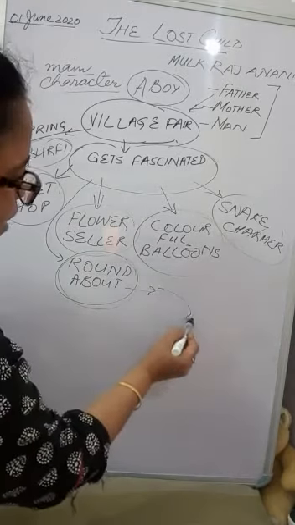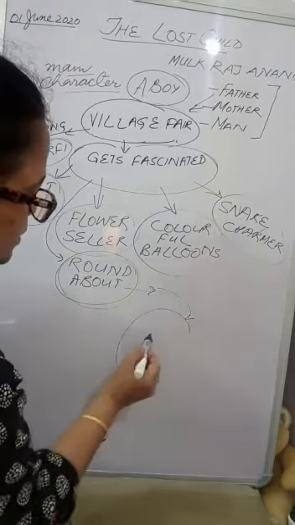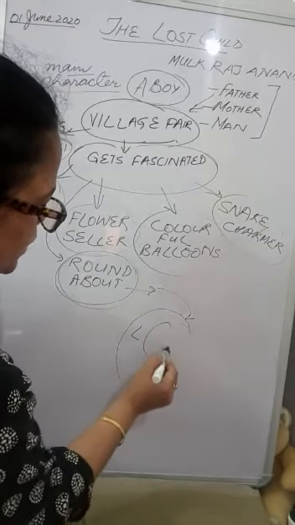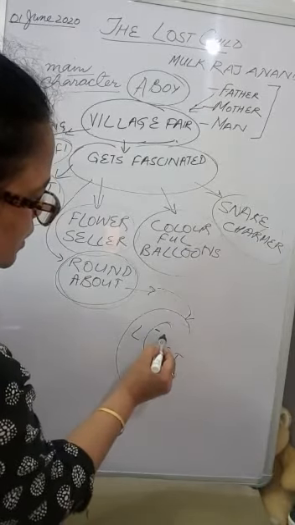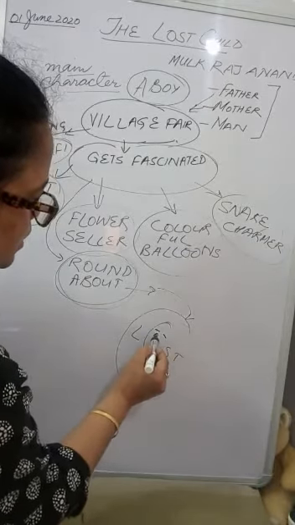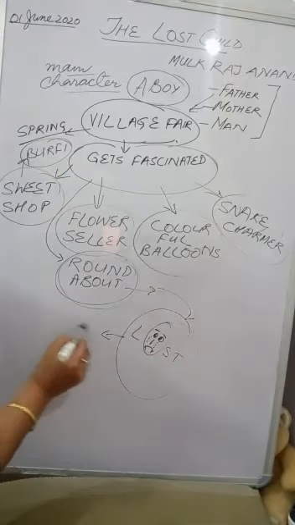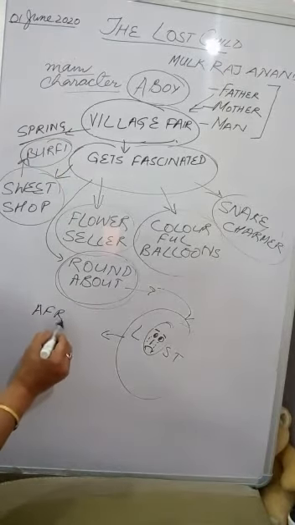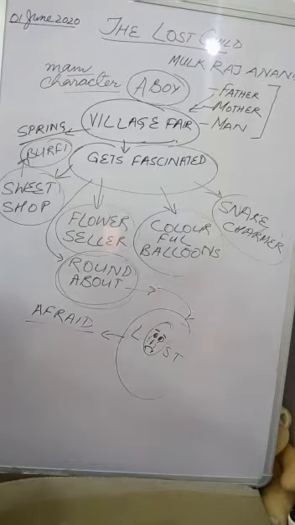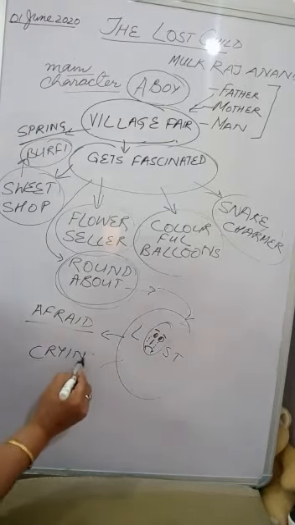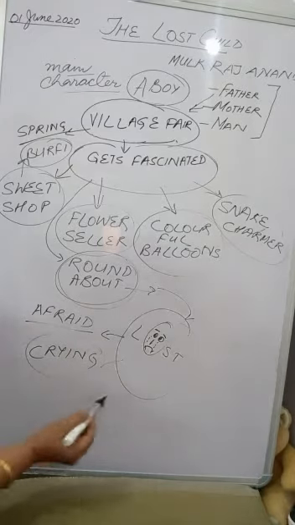So that is the time when the child gets lost. Now he realizes that his parents have left him and he is away from his parents. So what happens is he gets afraid. Now he is scared. Now he feels, what is he going to do? He starts crying. He is not able to find his parents, so he starts crying.